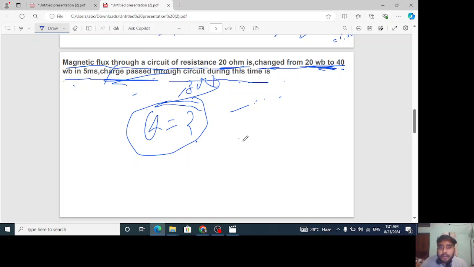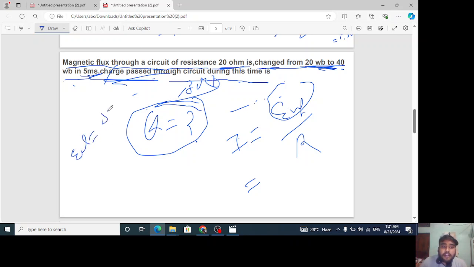We all know that I is equal to EMF induced upon R. What is the EMF induced? Again, here it is given in 5 ms, so we will have to take the formula of the average EMF, Δφ upon Δt.